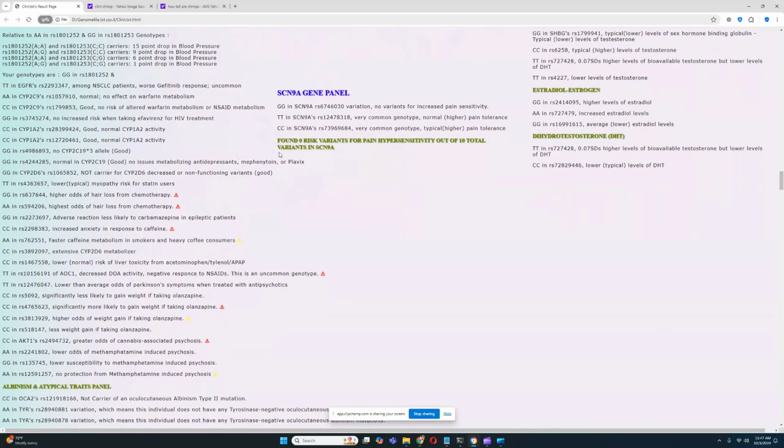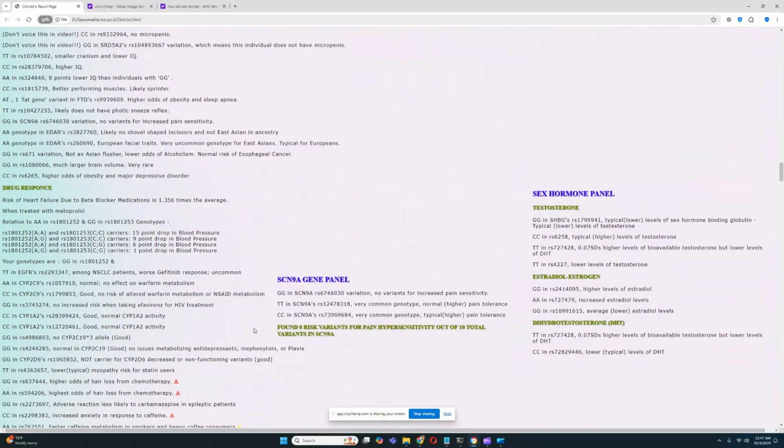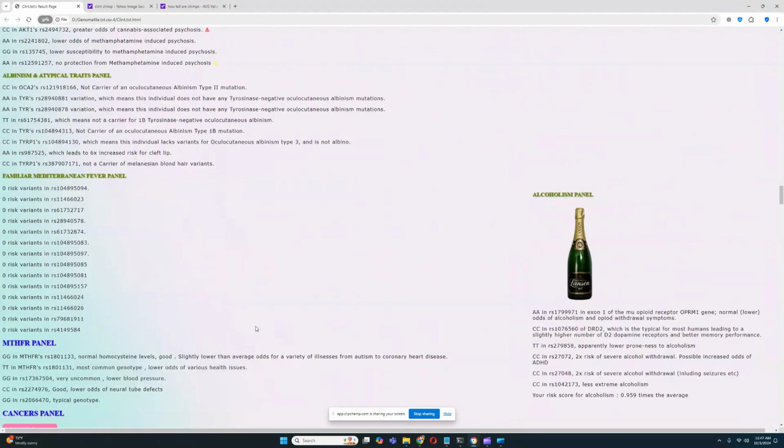And well, can we talk about any of this stuff here? Let's see if I can talk about any of this. He's got greater odds of cannabis-induced psychosis, right? Very typical stuff. Yeah, let's skip past this. Doesn't have any risk variants for familial Mediterranean fever. For albinism, let's see. Does he carry any risk variants for albinism?